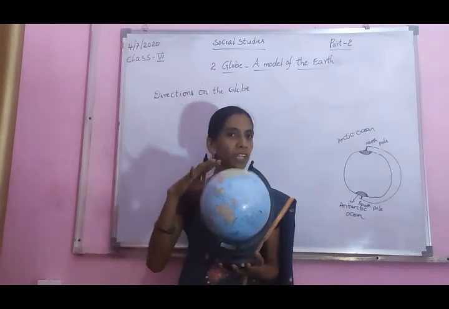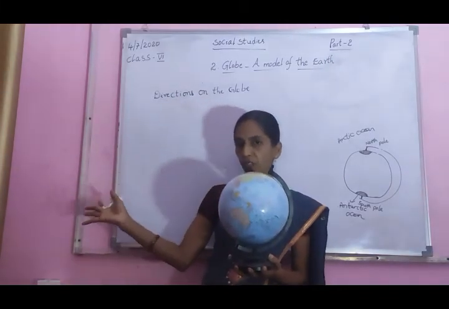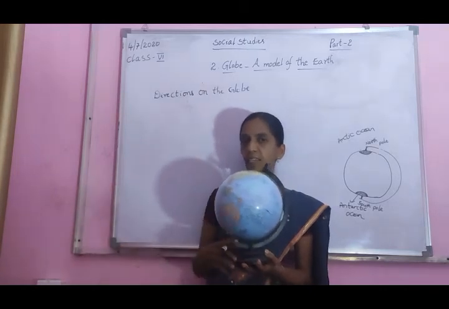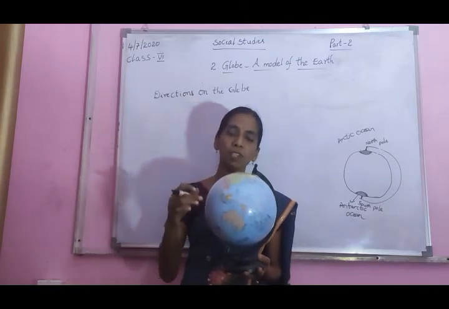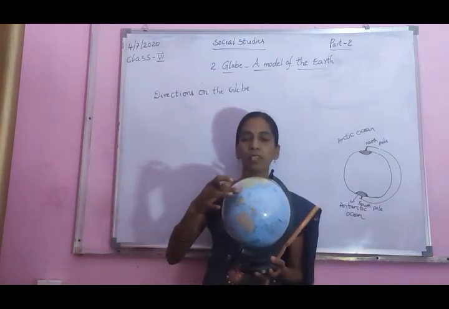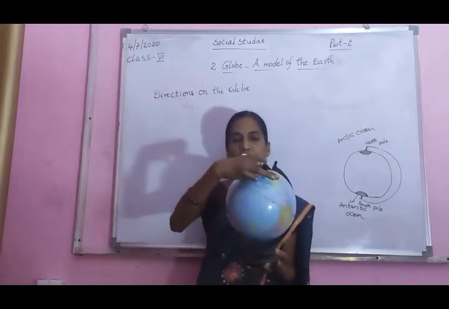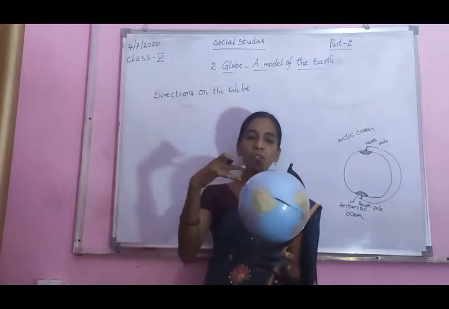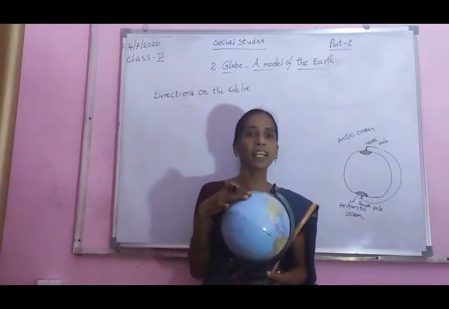Globe is a model of the earth. This is north, this is south. This is east, right side is the east, left side is the west. So the globe always rotates. Okay now, from which side to which side? West to east. So the globe rotates from west to east, so day and nights are formed.